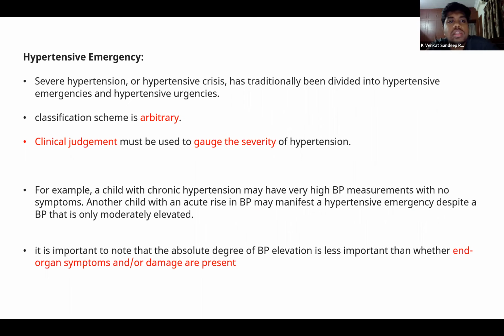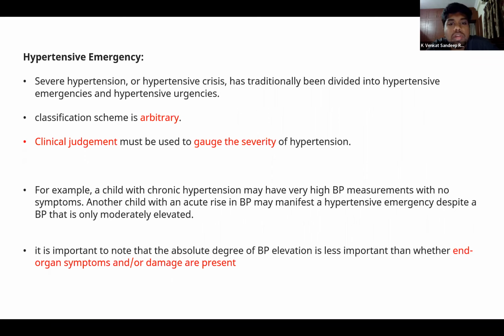This classification is usually arbitrary, and the clinical judgment should be the gauge for the severity of hypertension. That means if there is any symptom of end organ damage, or any symptoms which are causing some disturbances because of the hypertension, then you consider it to be a hypertensive emergency. Otherwise we consider it as urgency.